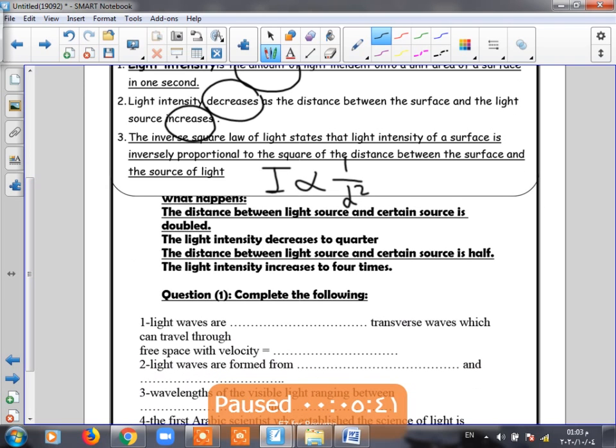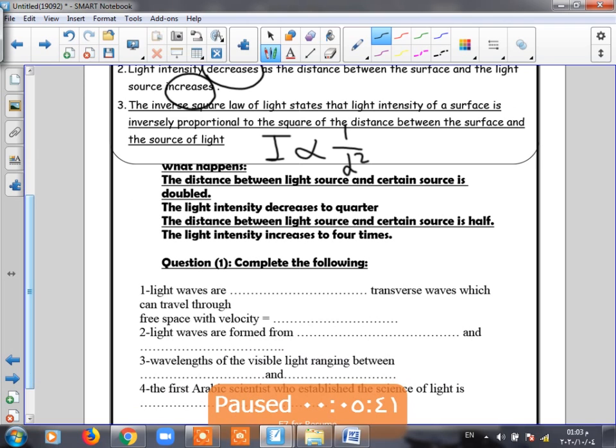Light waves are electromagnetic transverse waves, which can travel through space. And what is the velocity of light? 3 times 10 to the power 8 meters per second. And light waves are electromagnetic transverse waves, so they are formed from crests and troughs.